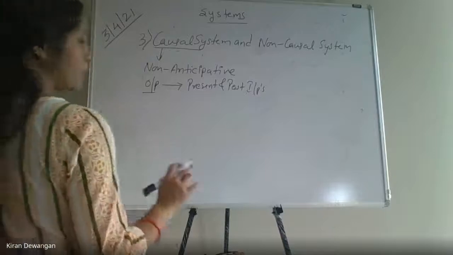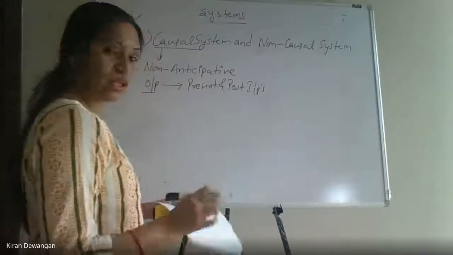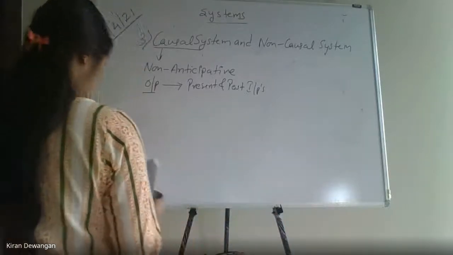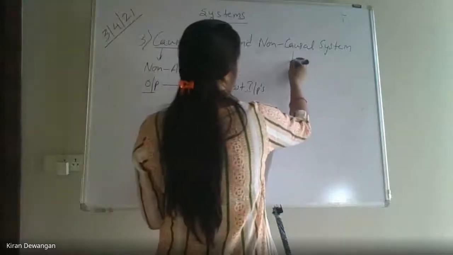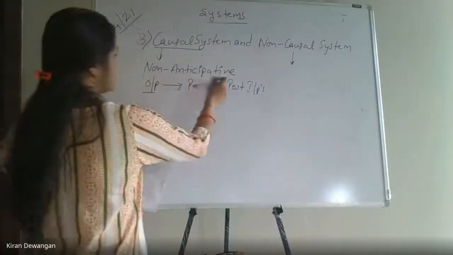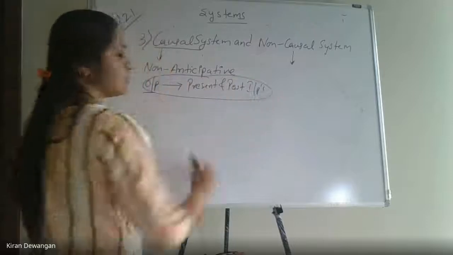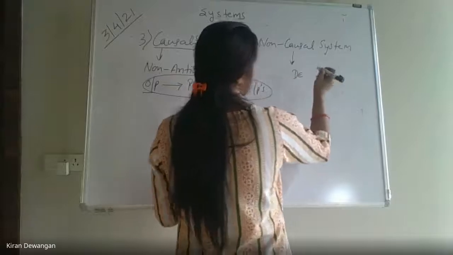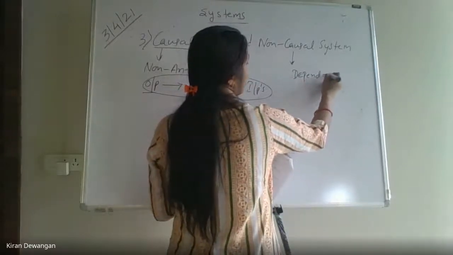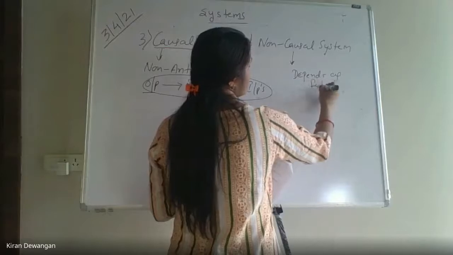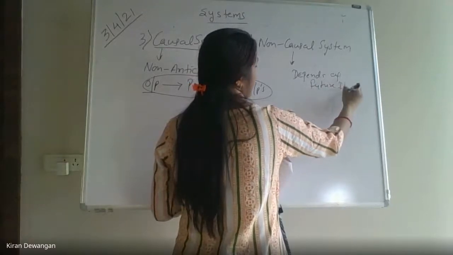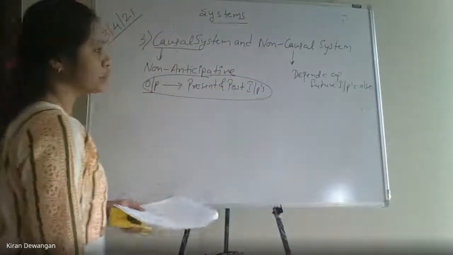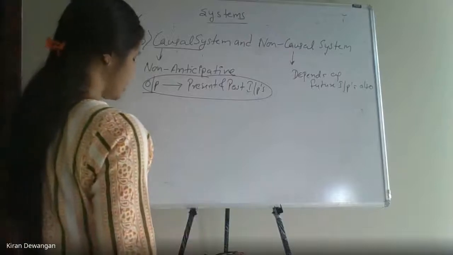ठीक है, future पे बिल्कुल depend नहीं करेगा, it will not depend on any of the future input, it will depend only on present and the past input. ठीक है, but not on future. यहाँ पर क्या करेगा, if this condition is not getting satisfied, if it is depending on any of the future values, then it will be a non-causal system. ठीक है, depends on future inputs also. ठीक है, so that was about the causal and non-causal system.